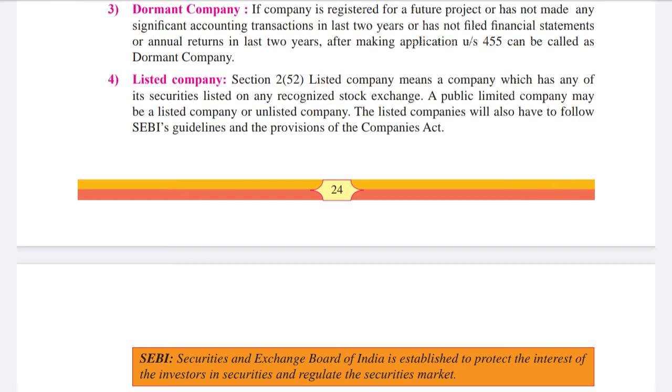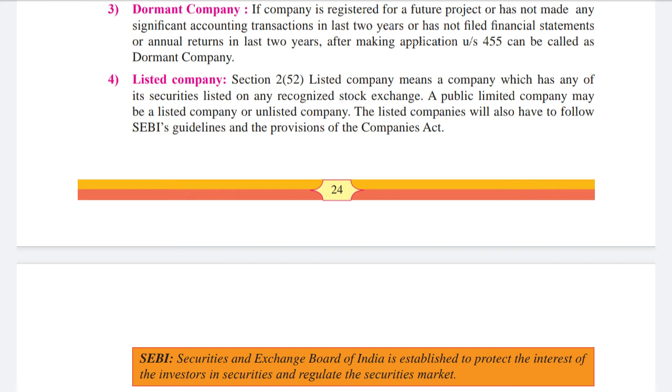You must have seen the stock markets, isn't it? Over there they say this company's share is going up, this company's share is going down. So that is known as a listed company. The listed companies will also have to follow SEBI guidelines and provisions of the Companies Act.